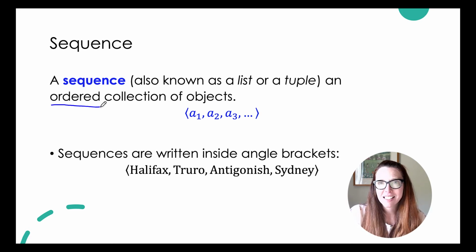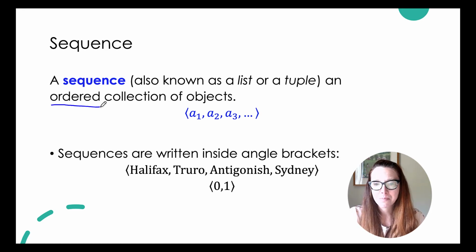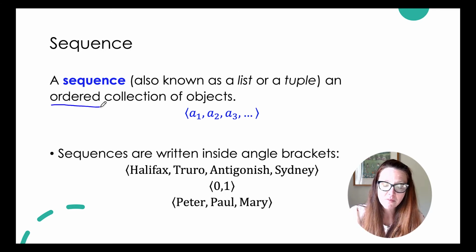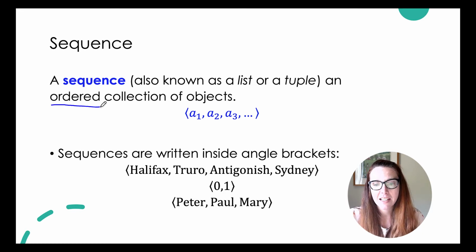So for instance, the cities I might visit from Halifax to Sydney, Cape Breton, would be Halifax, Truro, Antigonish, then Sydney. And we would follow in that very specific order. The order would matter. Bits, we've seen here's a sequence of bits, 0, 1. This is different than the sequence 1, 0. Whereas with sets, that order didn't matter. In a sequence, the order does matter. So the sequence 0, 1 is different from the sequence 1, 0. Or a list of names, students in a class in the order that they registered. All of these are examples of ordered lists or sequences.